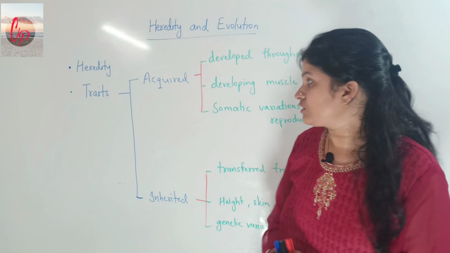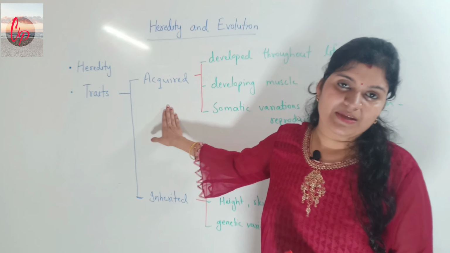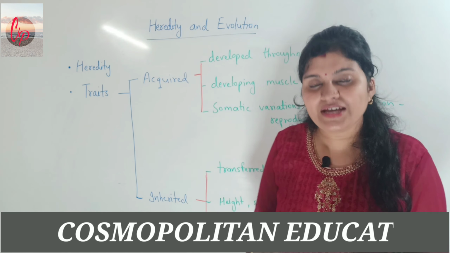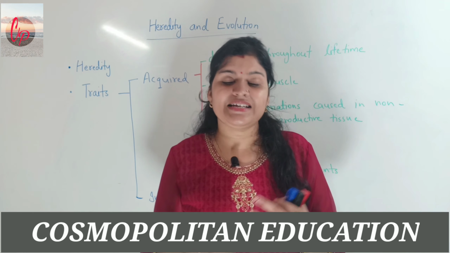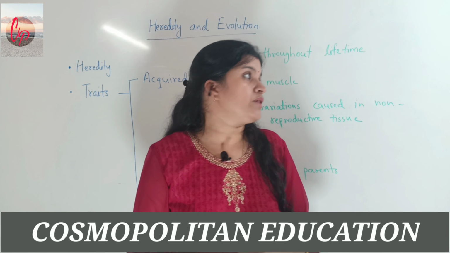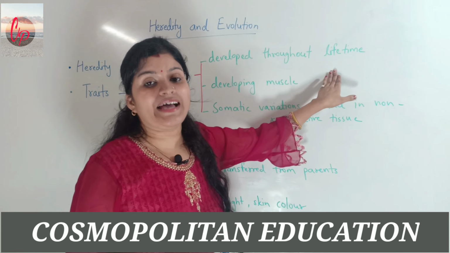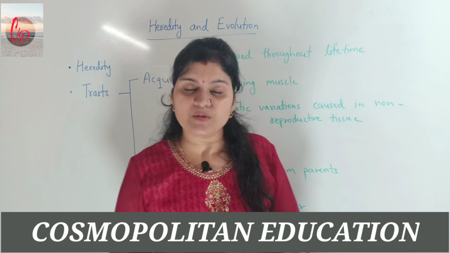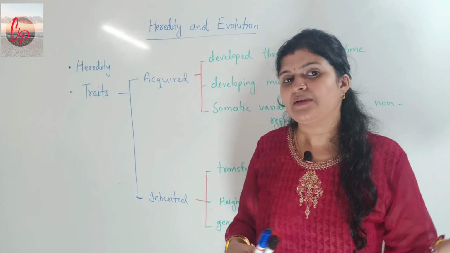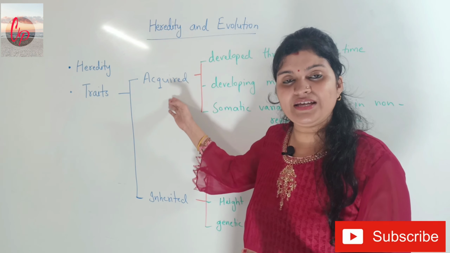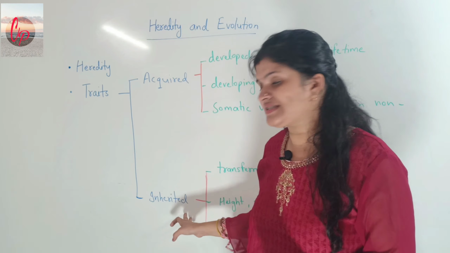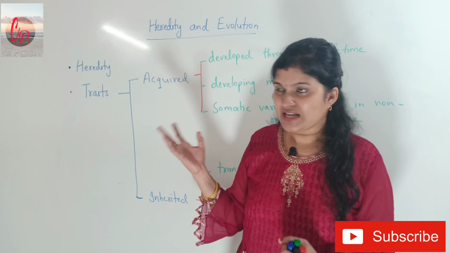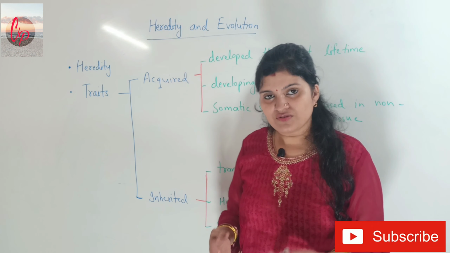But when we talk about an acquired trait, this simply means that it is not inherited from the parents. A newborn baby has not got this trait from the parents. It has developed it on its own, or you can say it is developed throughout the lifetime. It cannot be observed just at the time of birth. It is developed by the individual during its lifetime, so it can take some time to be expressed. Actually, inherited traits are expressed from the time of birth itself, but acquired traits can take some time, as they are developed by the individual in his lifetime.